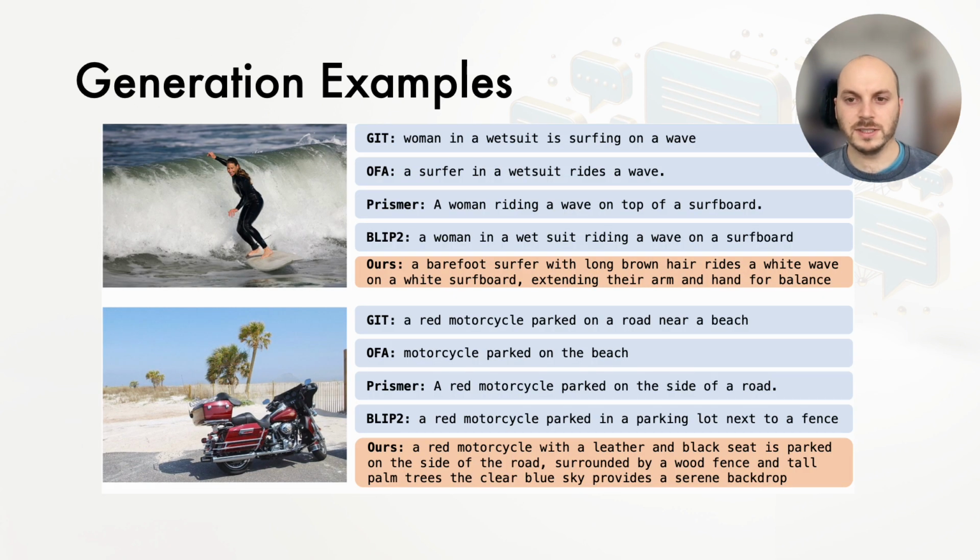These are examples of the generator's output compared with the other leading models. As one can observe in the upper image, our generators differ significantly. Unlike all leading models, the output for the surfer image caption now includes all additional details we aimed for: her long brown hair, her white surfboard, and her extended arm for balance.